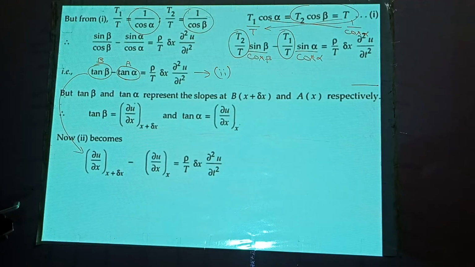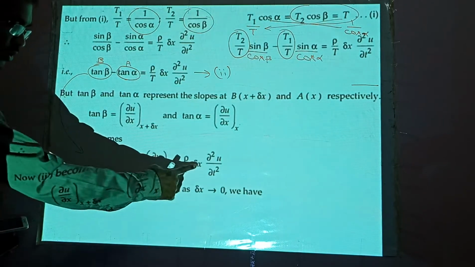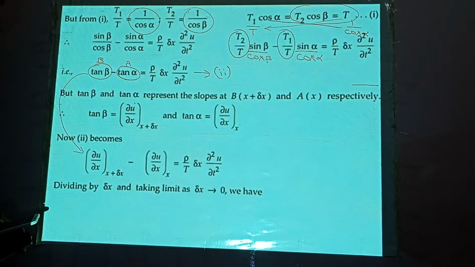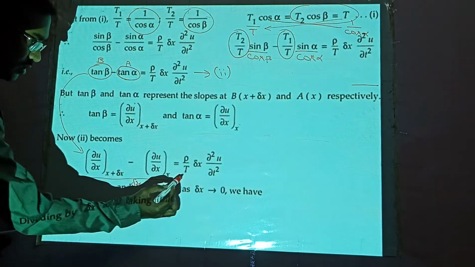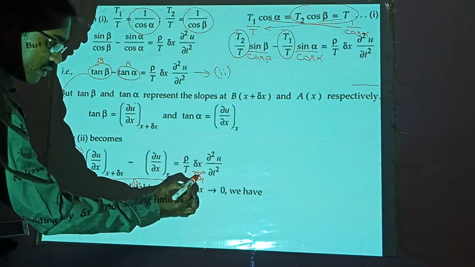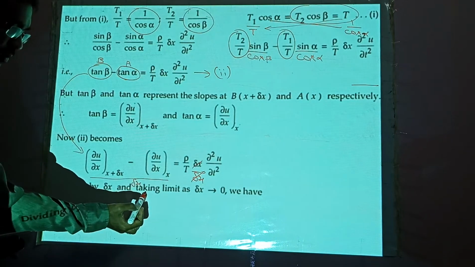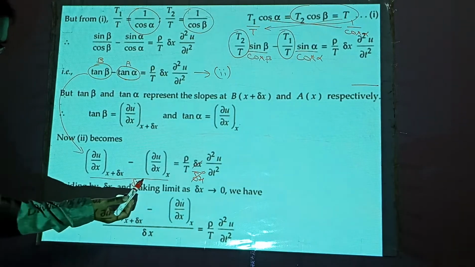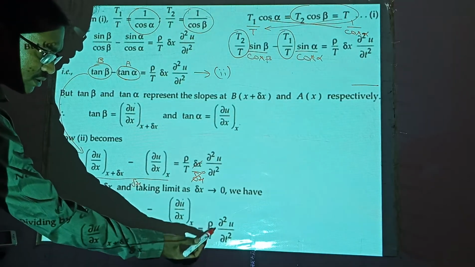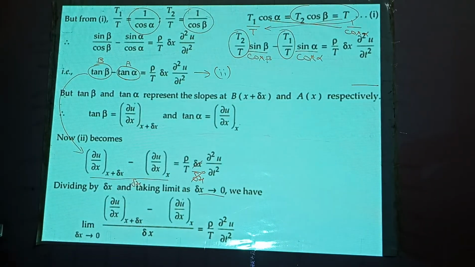Right. So what we do is we apply the operation of dividing by delta x. We are going to divide both sides by delta x. After dividing, what do you get? You'll get delta x here. If you divide by delta x here, delta x will get cancelled. And then after dividing by delta x, we take the limit as delta x tends to 0. Now what we do? Let us take the limit, as delta x tends to 0.